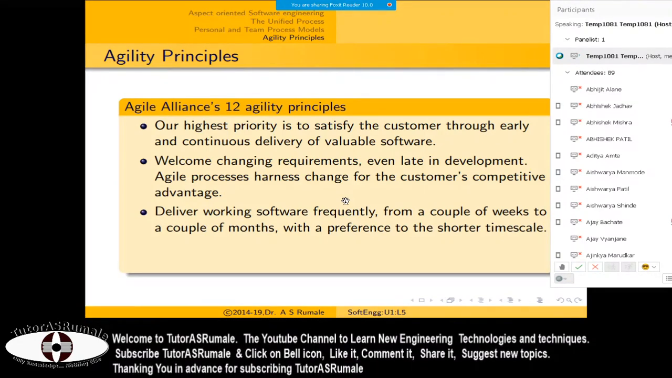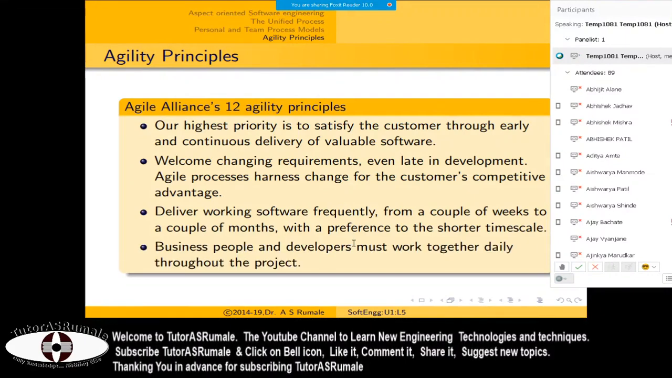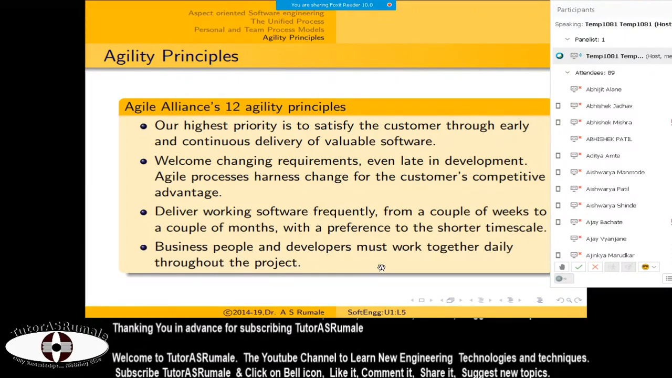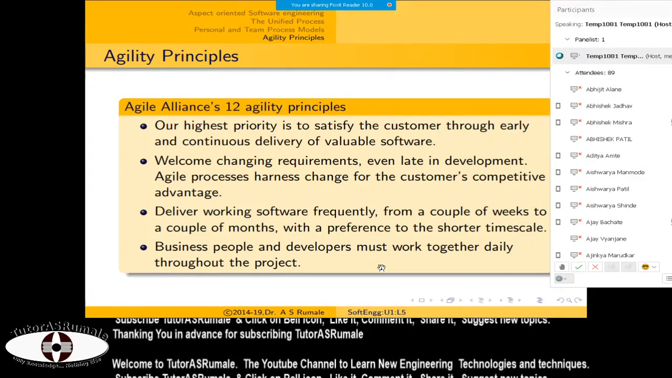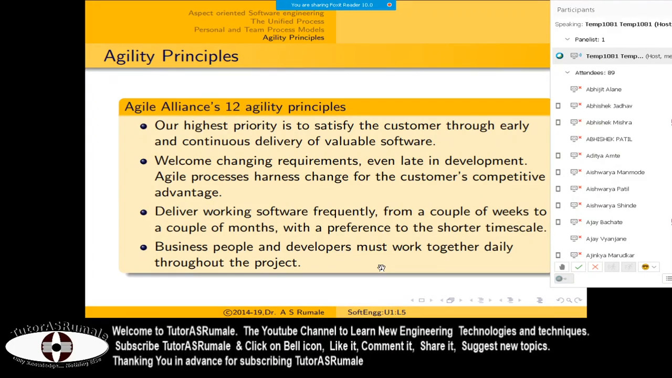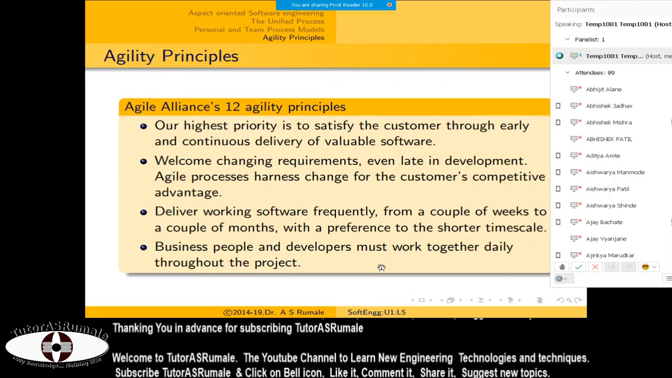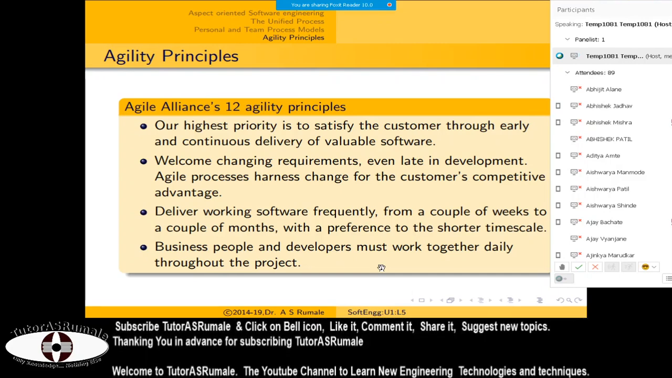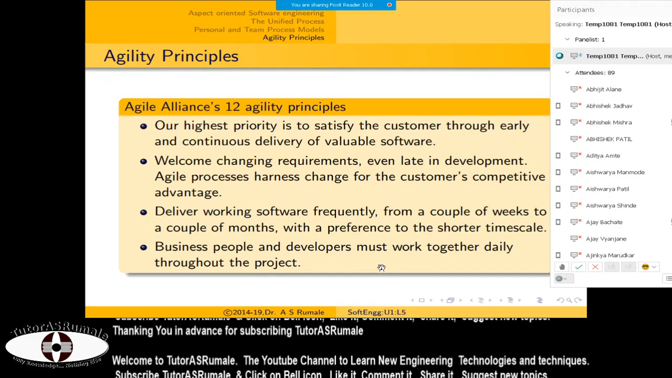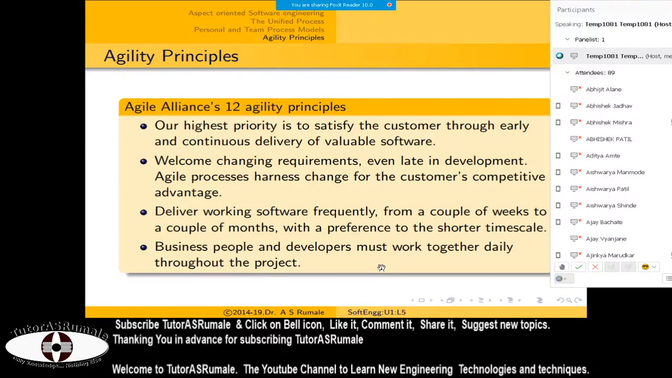So you have to deliver working software. Next, business people and developers must work together. Because software is a product, it is required to be sold on the market. The business people, the marketers, other people like retailers, and the developers have to work together for this software project development.